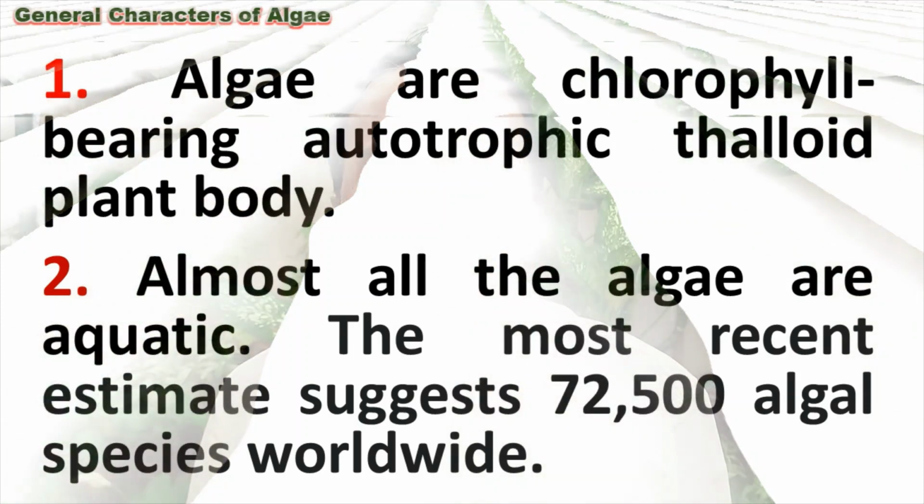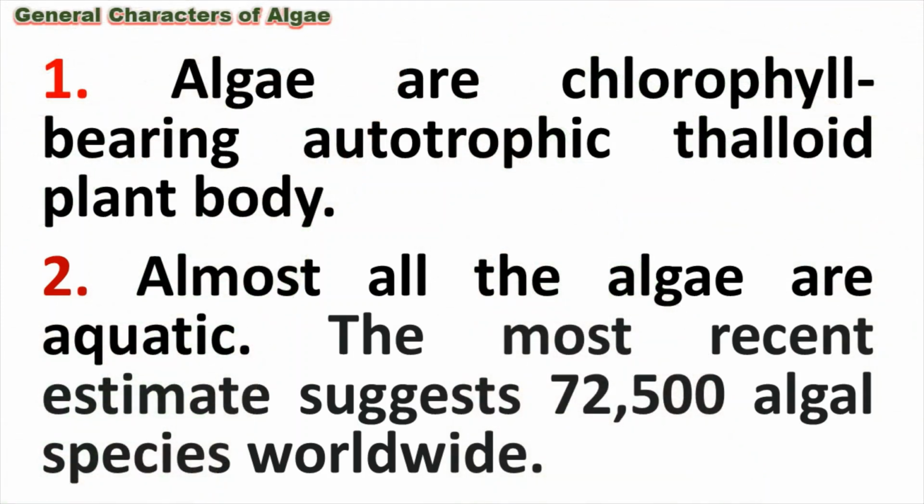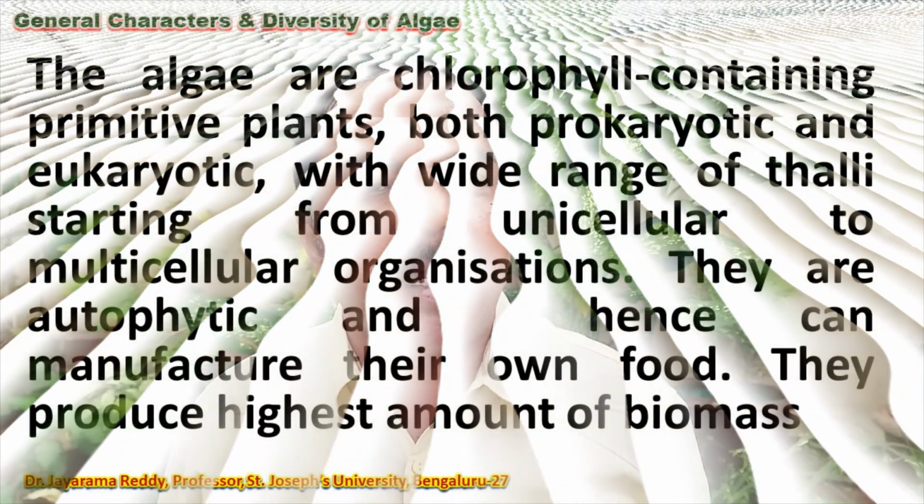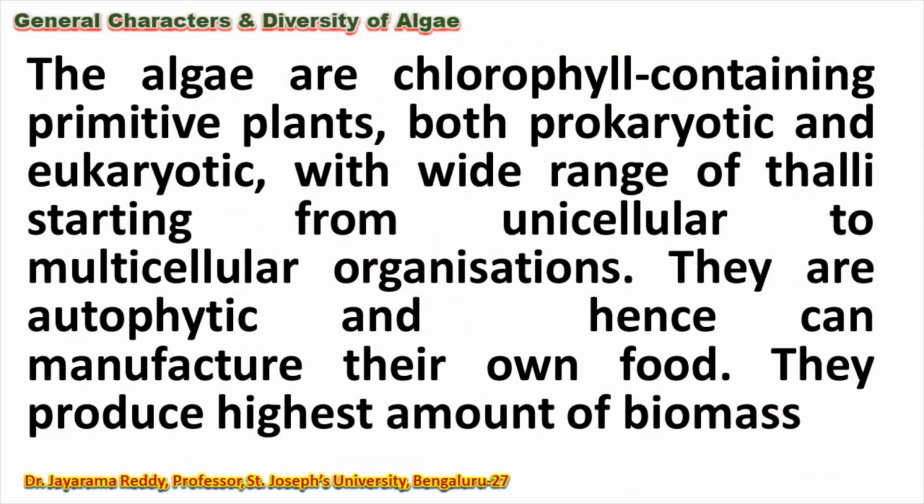Algae are distributed all over the world. They are found in all sorts of habitats. They are found in extreme temperatures, in hot conditions, cold conditions, in the ice, in the water, on the land, on other plants, and inside different plants and different animals. So almost all kinds of habitats are occupied by algae, but we have different kinds of algae.